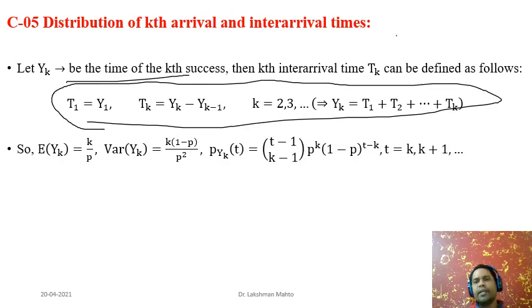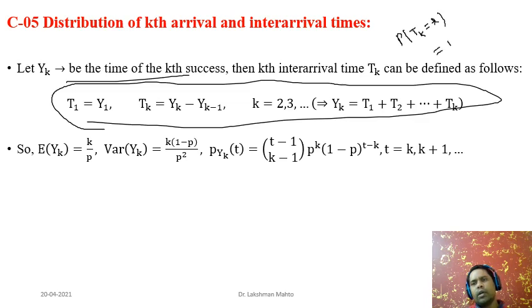We also had already seen the distribution of T_K. It is talking about the probability of first success after k minus 1 trials. If it takes value t, then the distribution is geometric in nature.